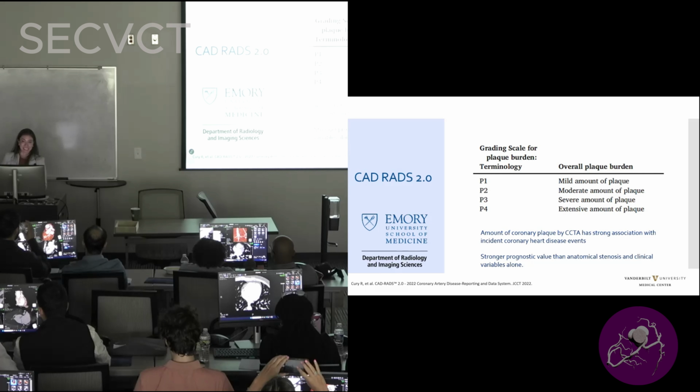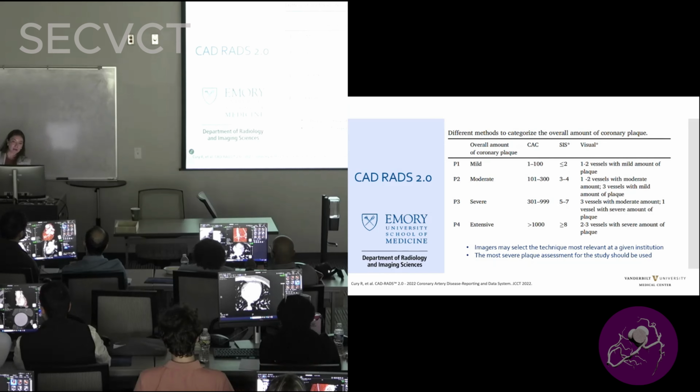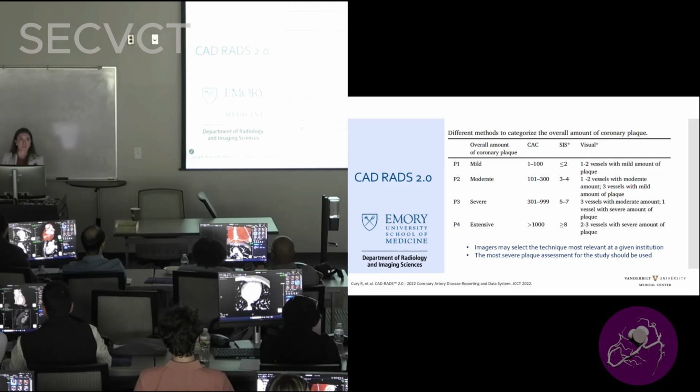Moderate, severe, extensive. So that's going to be 4 classifications. So we have 5 for CAD RADS, 4 for plaque. Mild is going to be, there's going to be different methods, and actually the reporting guidelines say you should use what is more available and more used at your institution so that you can have your own reproducibility.